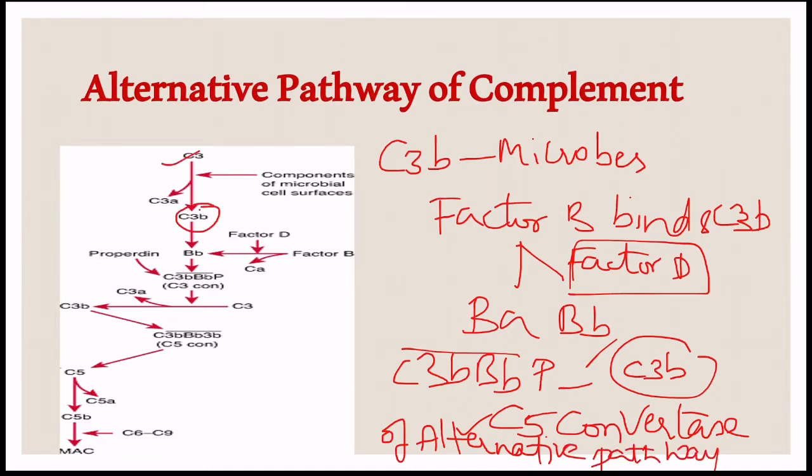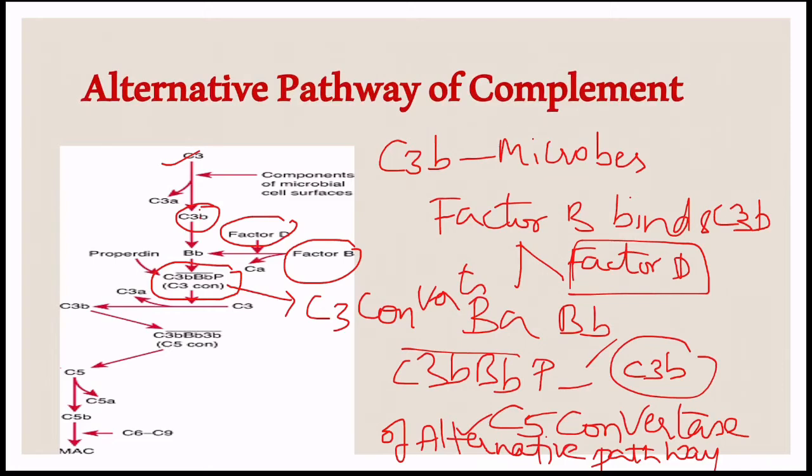The steps here are the binding of C3b to the microbial surfaces, followed by the binding of factor B, which is cleaved by factor D into Ba and Bb. The small protein Ba is released, leaving the Bb protein. It joins with C3b, and as it is unstable, it is stabilized by a properdin protein. The properdin protein binds to this complex, and this complex is called a C3 convertase.